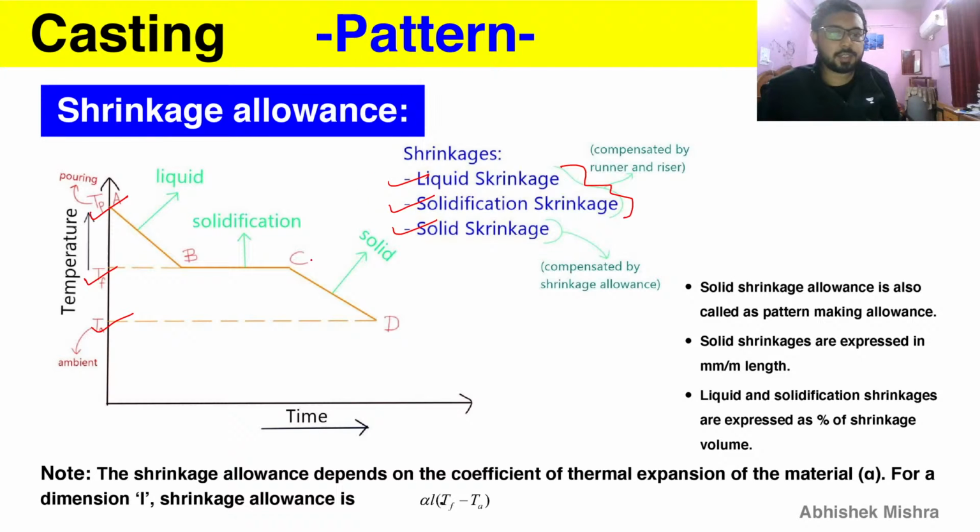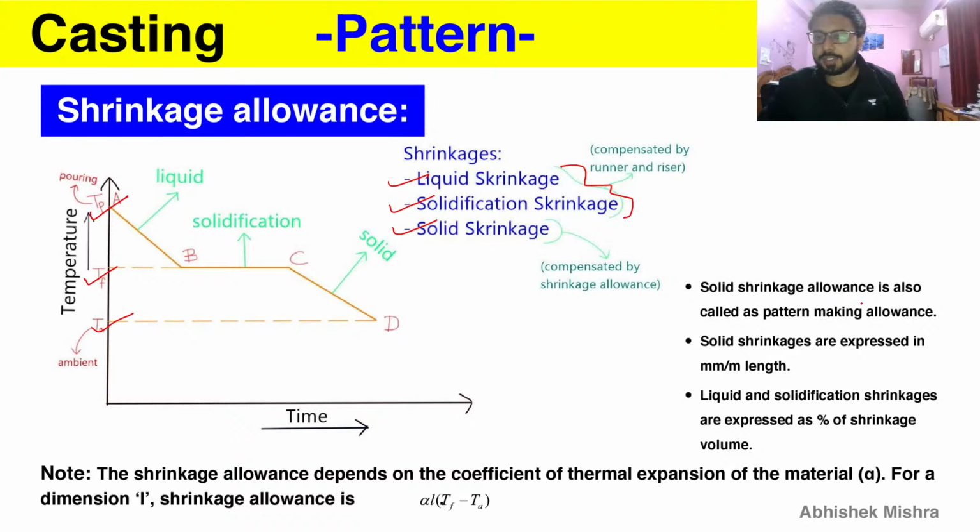Between C and D, the shrinkage will happen. In every stage, A to B, B to C, C to D, we can expect some shrinkage, but the shrinkage between C and D is compensated by shrinkage allowance, and the shrinkage from A to C is compensated by the riser. For solid shrinkage, the temperatures TF and TA are the ones that play a role. Let's see what notes are written here.